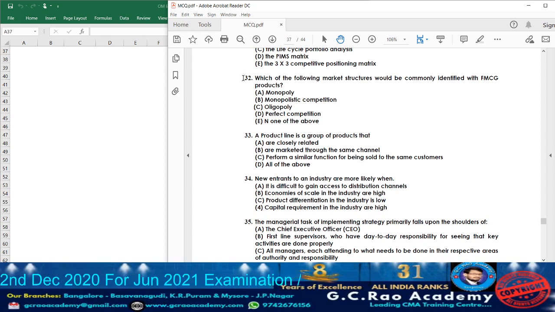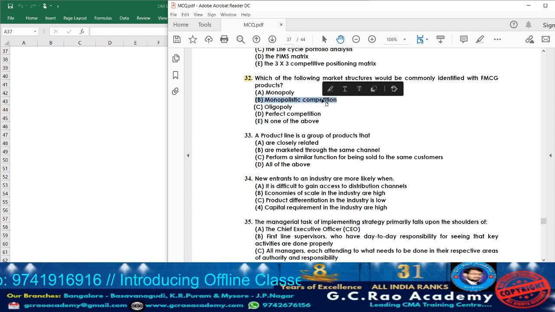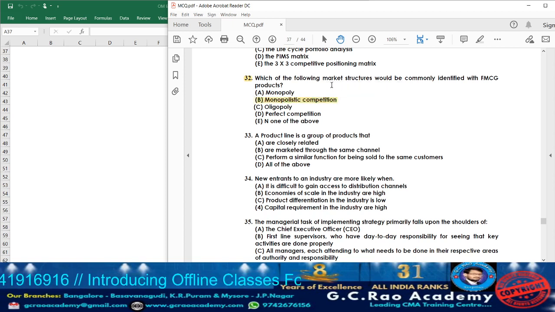Question 32. What are they telling? Which of the following market structures could be commonly identified with FMCG products? That means fast moving consumer goods. So usually which kind of market are they telling? Usually in monopolistic markets. Usually which products are they going to cover? Fast moving consumer goods. So accordingly, what will be the answer? Option B will be the answer.